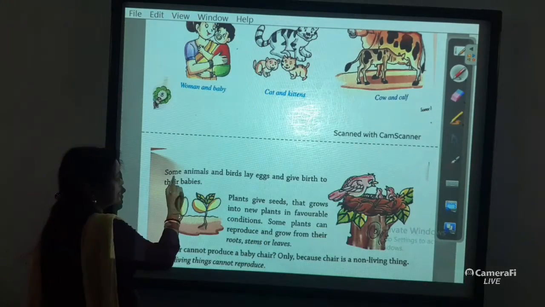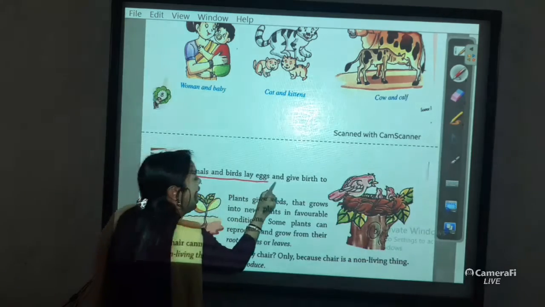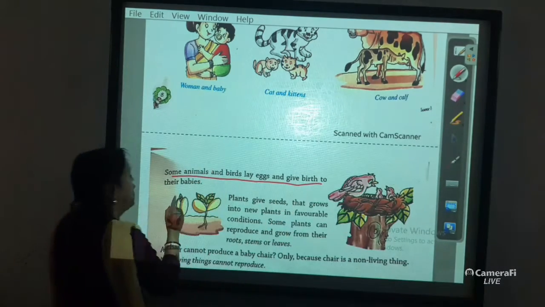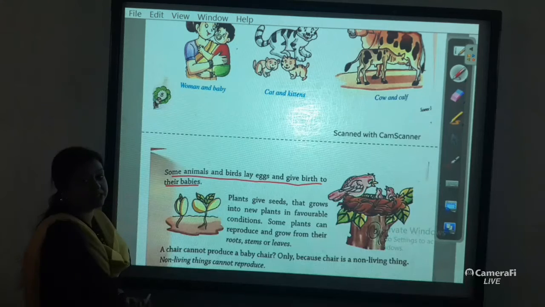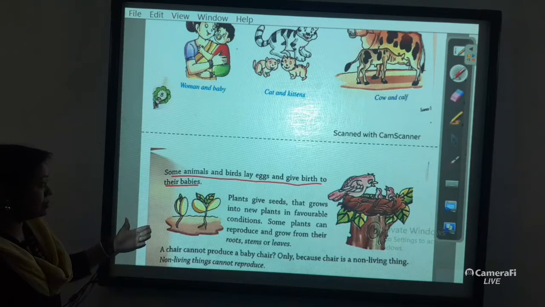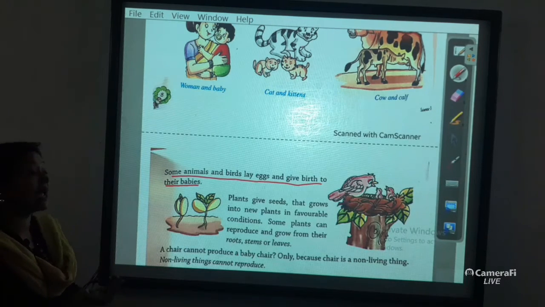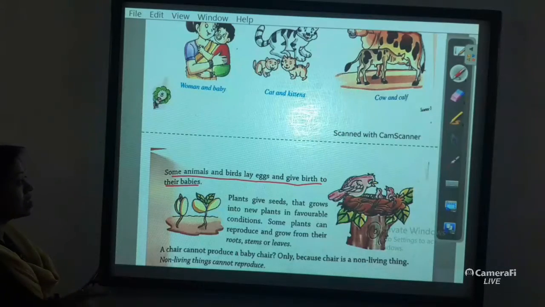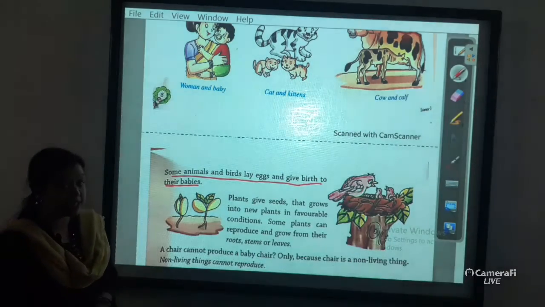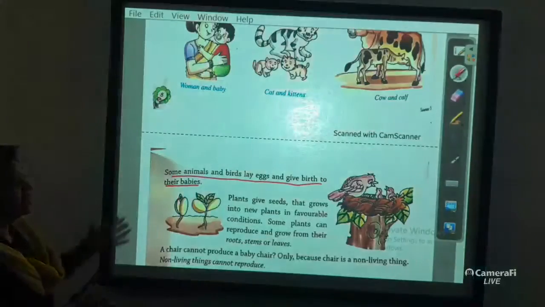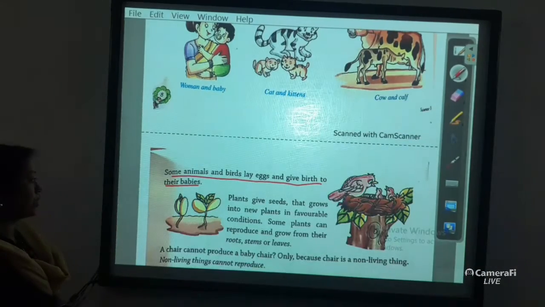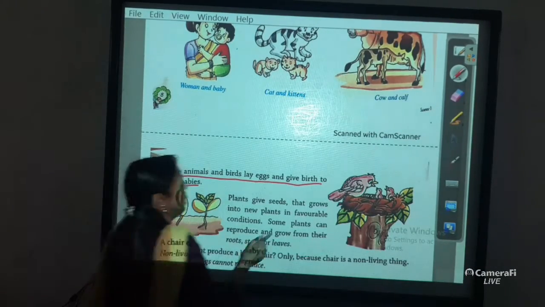Some animals and birds lay eggs. Some animals and birds like hen, duck, these birds first lay eggs, and from the eggs their young ones come out.